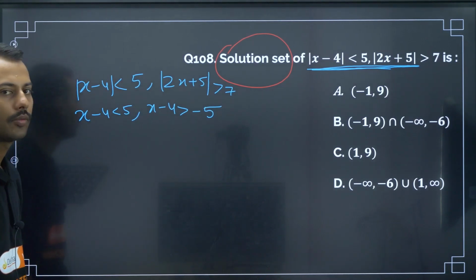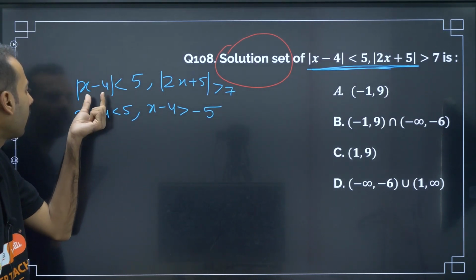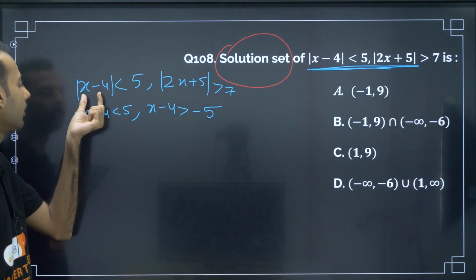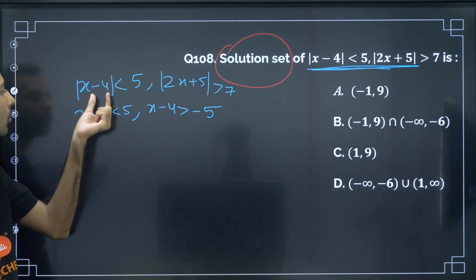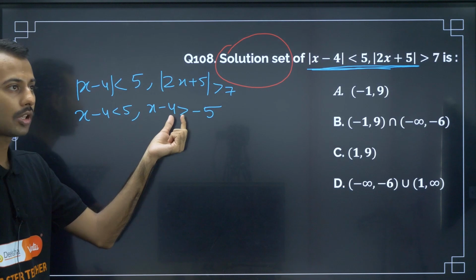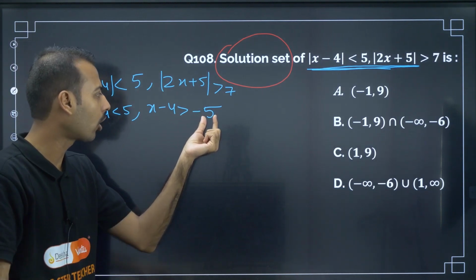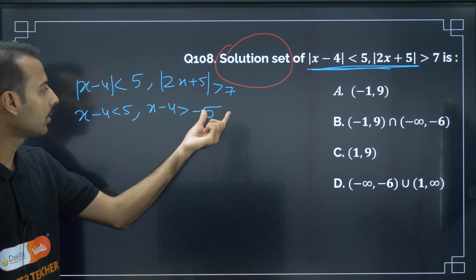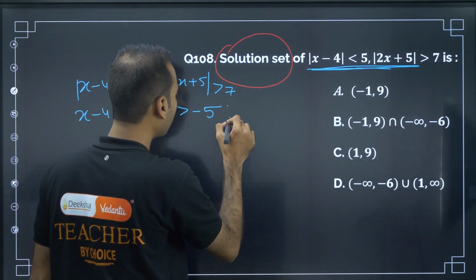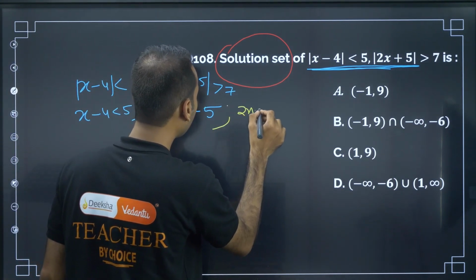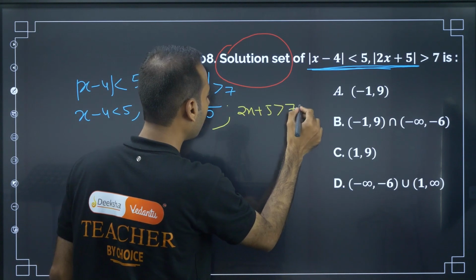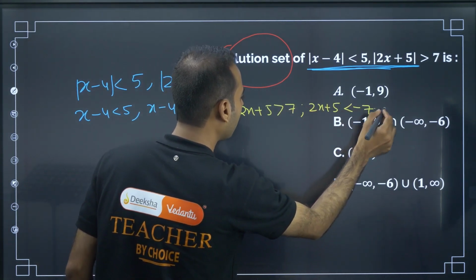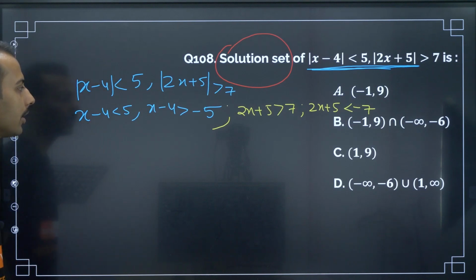In my previous video also I already said, whenever they are talking about a modulus, not quadratic, this is less than 5, or else you say the opposite, greater than, with one more opposite, so minus 5. So x minus 4 is less than 5 and x minus 4 is greater than minus 5. Next, in the same way for this also, 2x plus 5 is greater than 7 or else 2x plus 5 is less than minus 7.